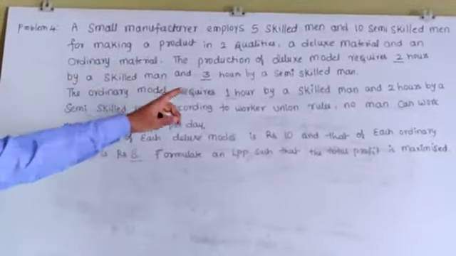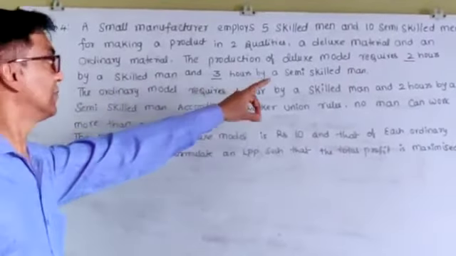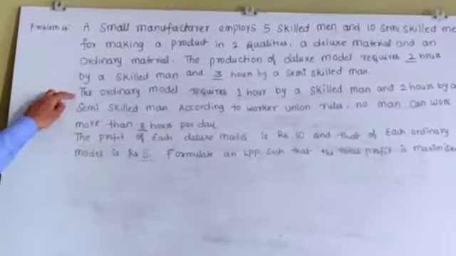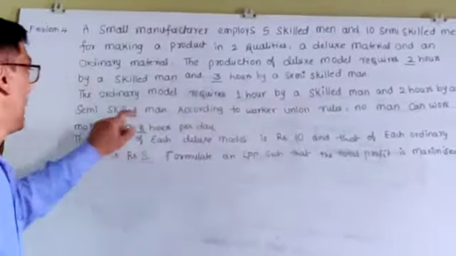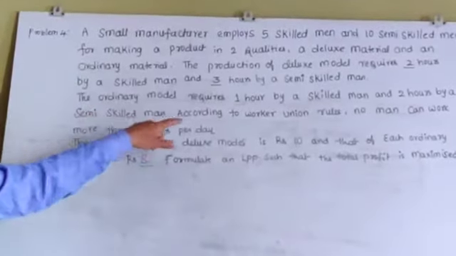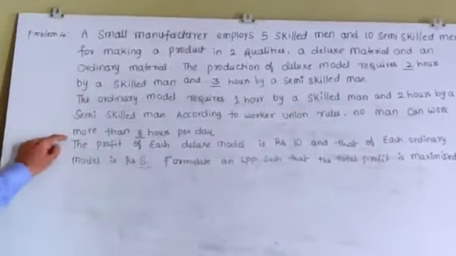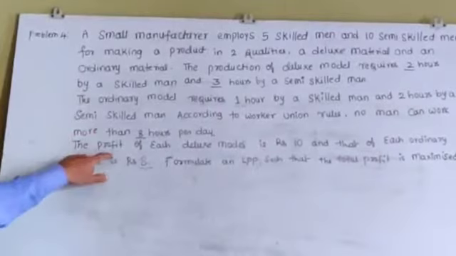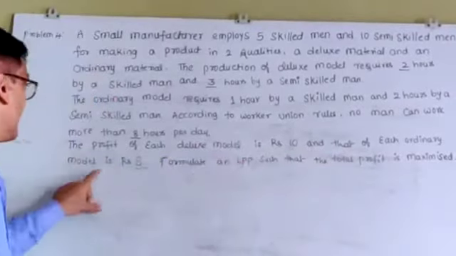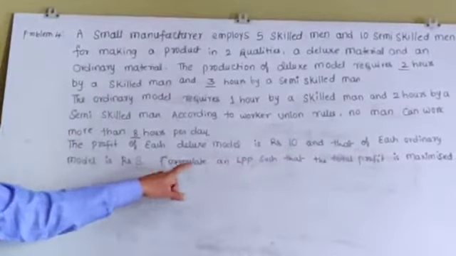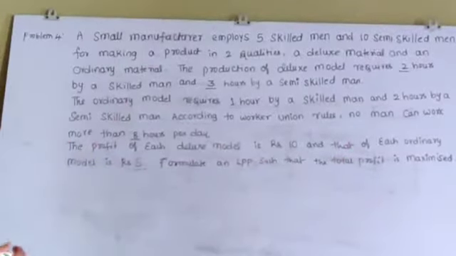The production of deluxe model requires 2 hours by skilled man and 3 hours by semi-skilled man. The ordinary model requires 1 hour by a skilled man and 2 hours by a semi-skilled man. According to worker union rules, no man can work more than 8 hours per day. The profit of each deluxe model is ₹10 and that of each ordinary model is ₹8. Formulate an LPP such that the total profit is maximized.